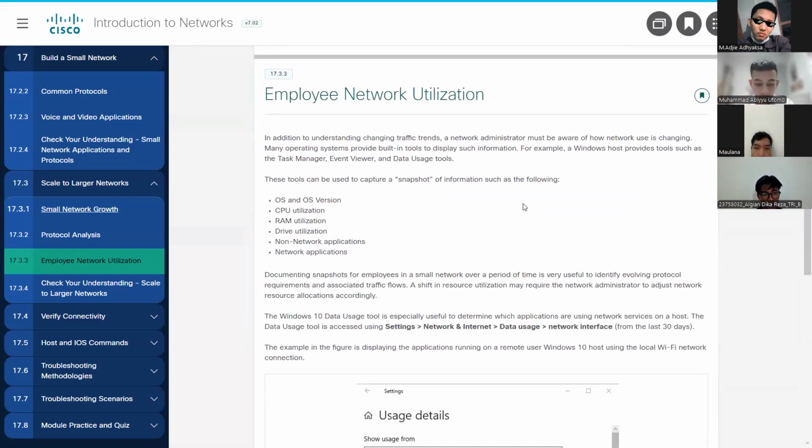In addition to understanding changing traffic trends, a network administrator must be aware of how network use is changing. Many operating systems provide built-in tools to display such information. For example, a Windows host provides tools such as Task Manager, Event Viewer, and Data Usage tools. These tools can be used to capture snapshots of information such as the following: OS and OS version, CPU utilization, RAM utilization, drive utilization, non-network applications, and network applications. Next.